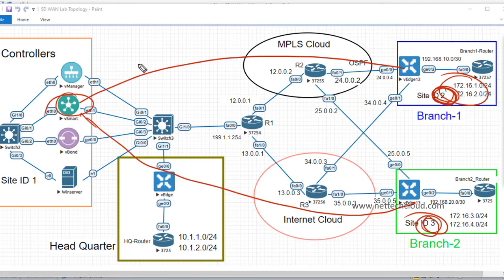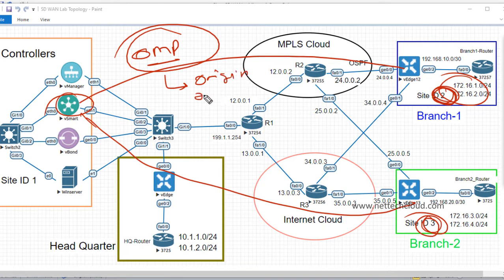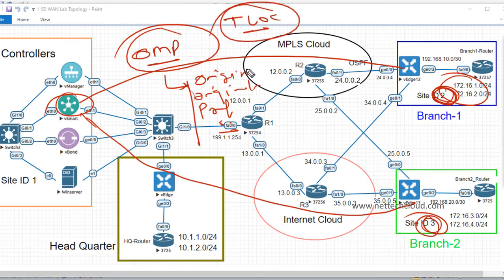Okay, so now the OMP protocol carries prefixes along with attributes like origin, originator, preference, service, site ID, tag, VPN, and another important attribute here is TLOC, the transport locator.